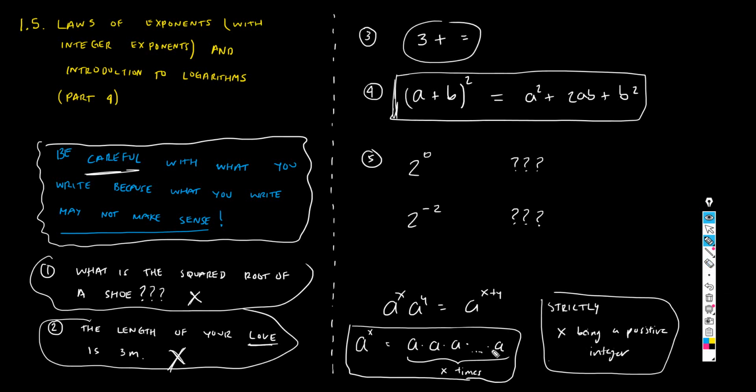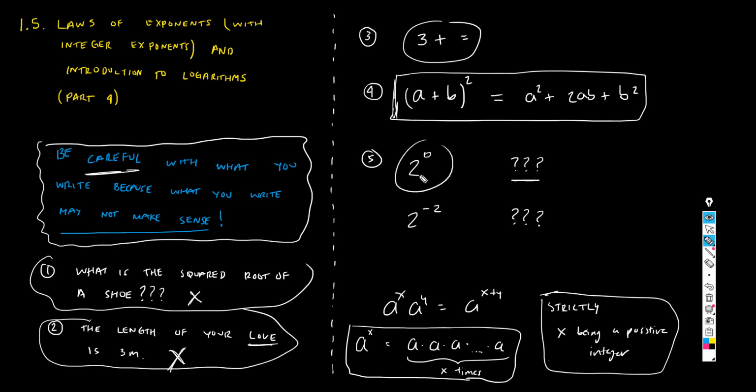If I don't restrict myself to this, then what can happen is this, guys. You can write 2 to the 0, completely nonchalantly, and we're gonna run into a problem. We're gonna run into a nonsensical expression.